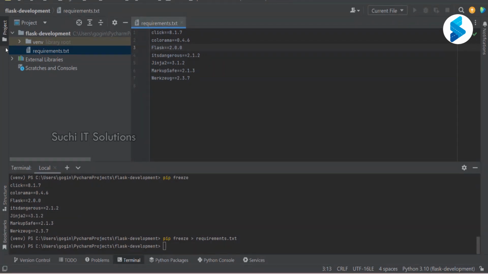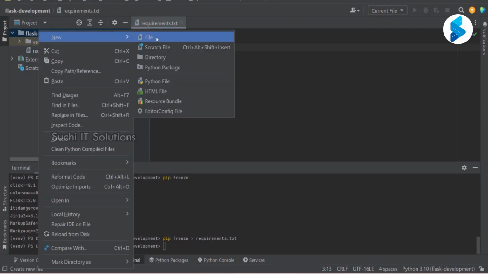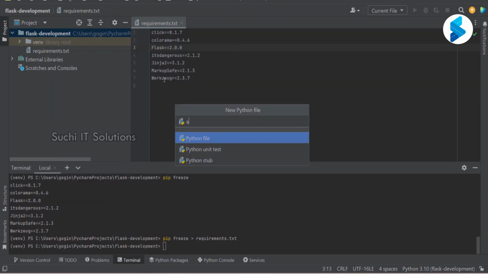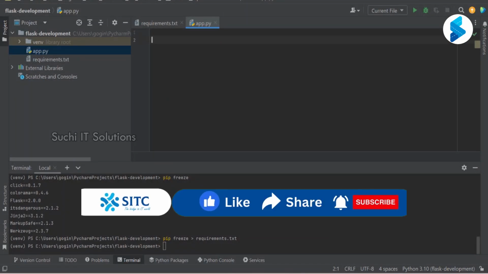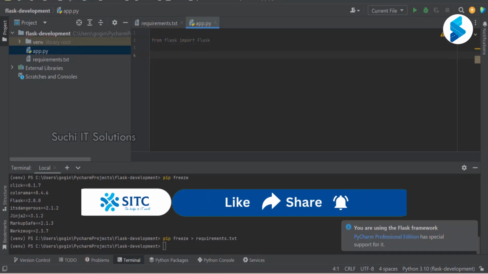Okay, now we have installed our Flask. We are good to go, right? Now let us write our first application. I'm going to call this app.py. Now, first thing is I have to import Flask. From flask, import the Flask class, and I'm going to create an object out of this.